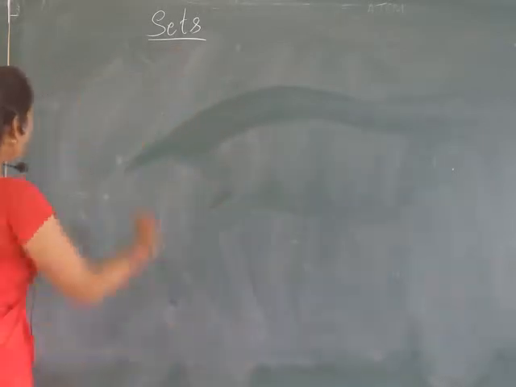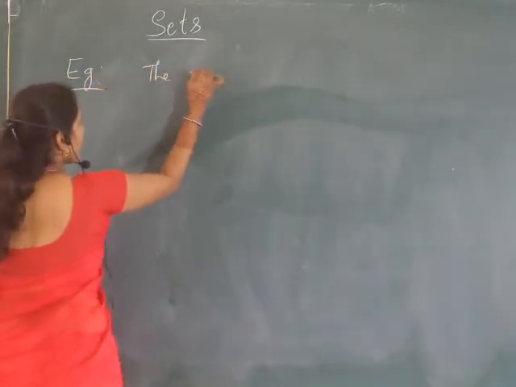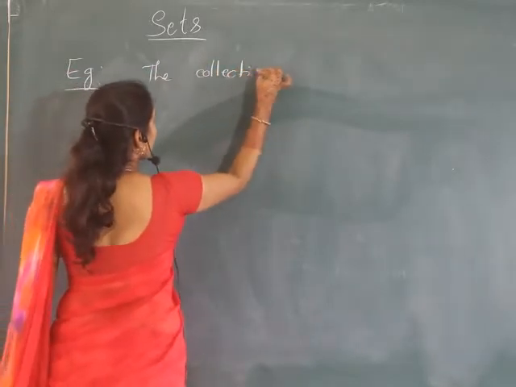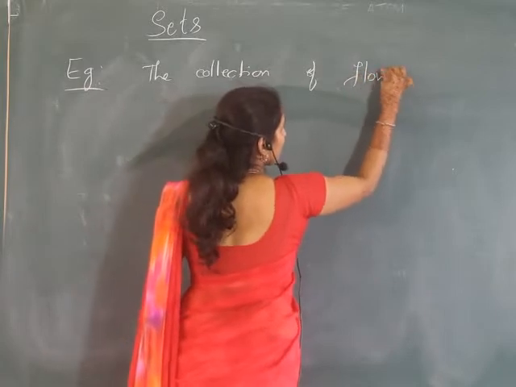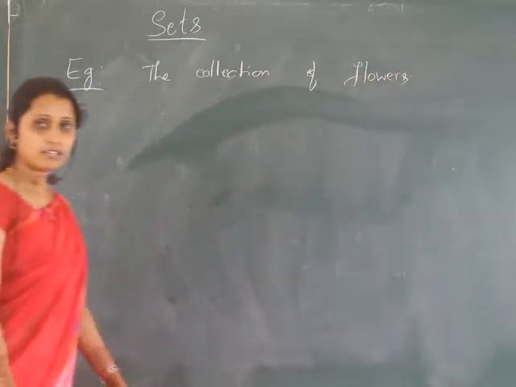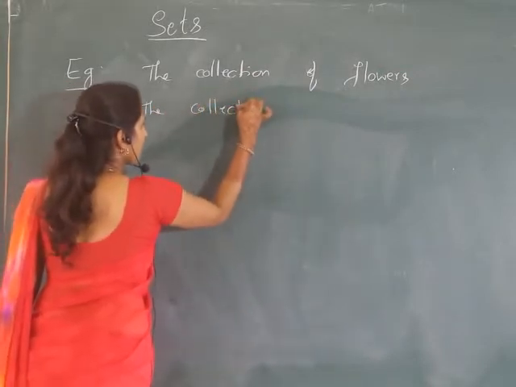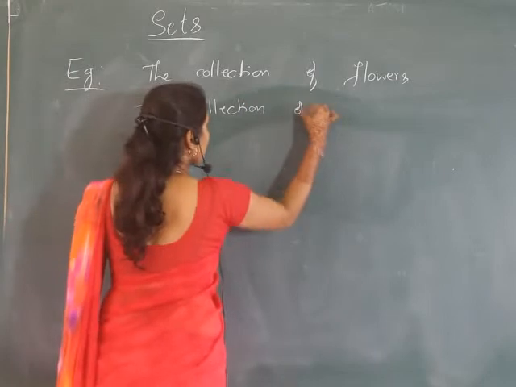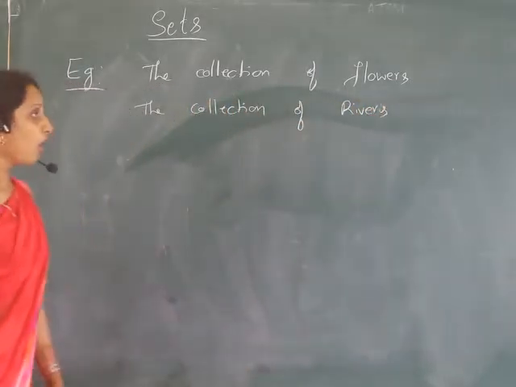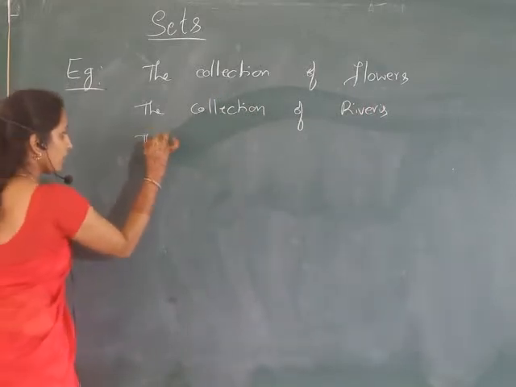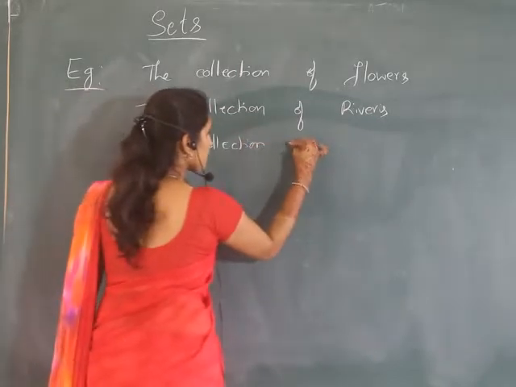One example I can give is the collection of flowers, or the collection of rivers, or the collection of books.